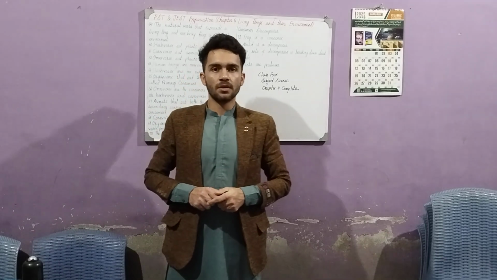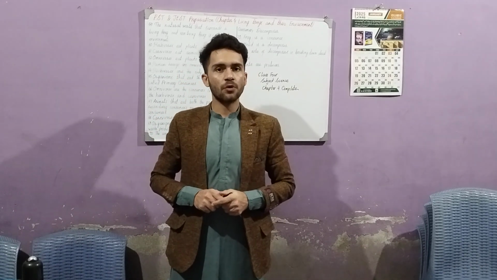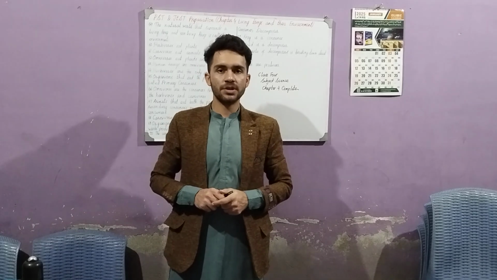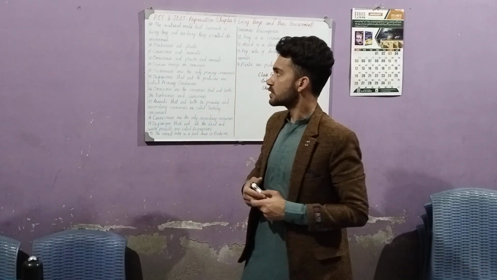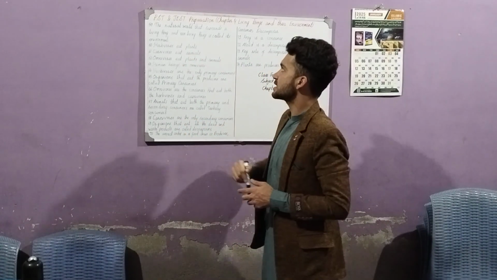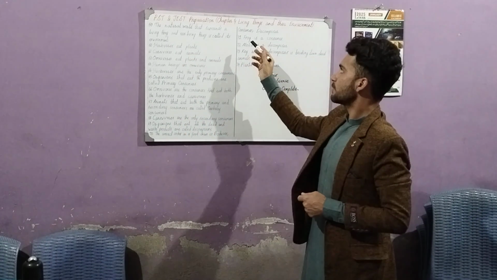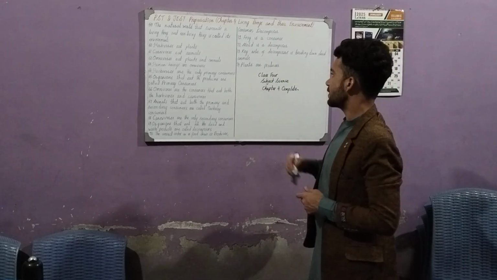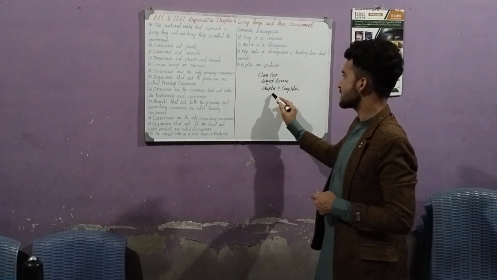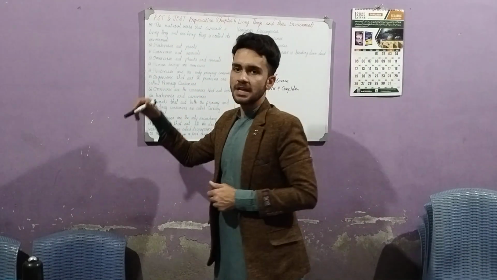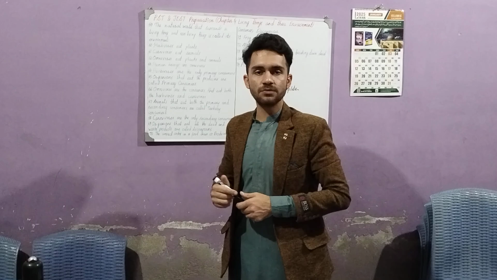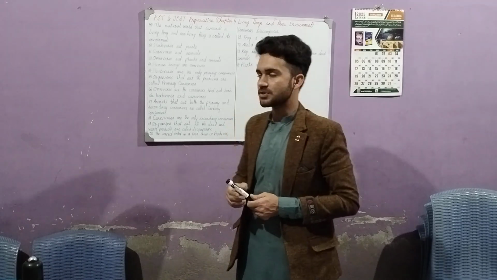Bismillahirrahmanirrahim. Today we are in another lecture of PST JEST preparation, and we have chapter 4 of class 4 science, Living Things and Their Environment, complete. We will start from point 59, as the earlier points were done in the previous lectures.